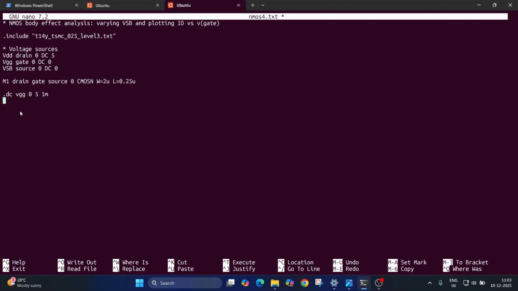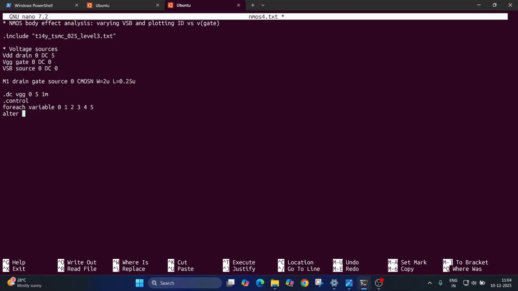I will write the control block after defining this. So .control, and foreach. The variable name I will take as variable itself, and I will write 0 volt, 1 volt, 2, 3, 4, 5. All right. Alter. Now what I have to alter is the voltage source VSB.